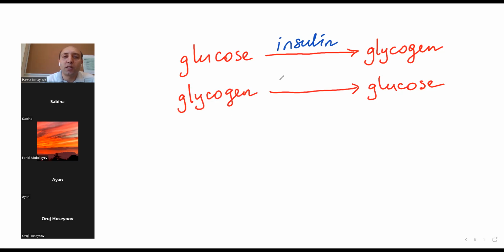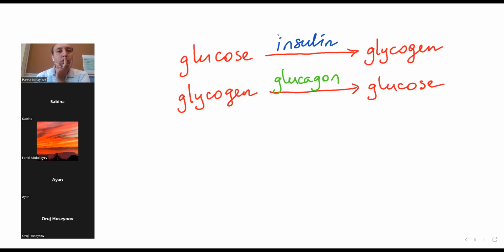Glucagon. Yes, glucagon. Guys, do not mix these two substances, glycogen and glucagon. Glucagon is a hormone, glycogen is a polysaccharide. Guys, do you remember insulin and glucagon are produced by which organ?